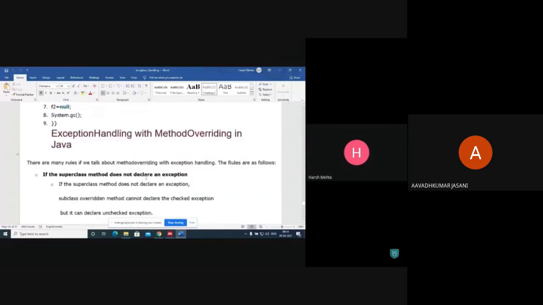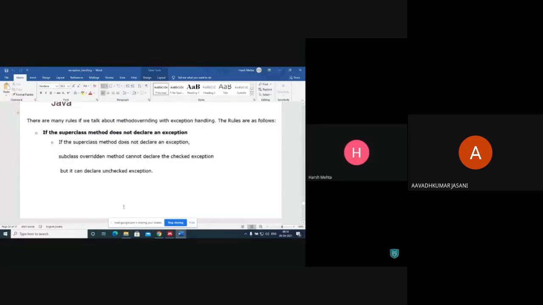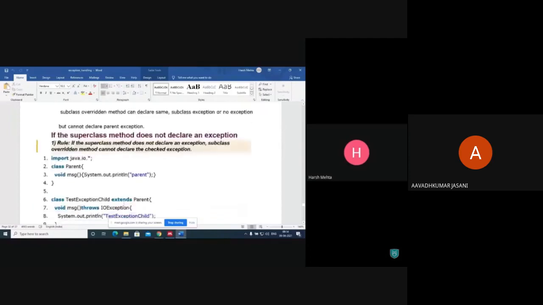Okay. Fine. So, exception handling with method overriding in Java. What is this? There are many rules. If we talk about method overriding with exception handling, the rules are as follows. If the superclass method does not declare an exception, subclass overridden method cannot declare the checked exception, but it can declare unchecked exception.